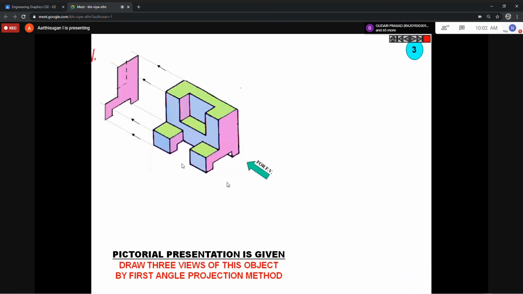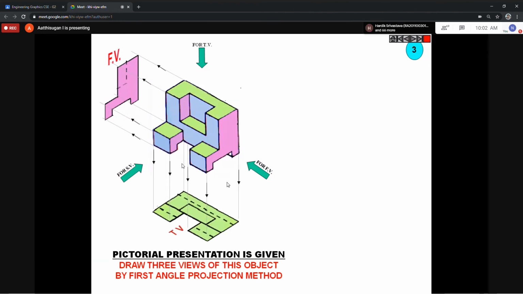So same here, some cut portion. I'm already sharing this PPT with you, just go through it. See the dotted lines there now. Here the dotted line is for the front view. Why in the front view? This portion is another cut portion, so it is not visible. You can draw according to this L shape, you have to draw the dotted line. From the top view, this bottom portion is another one.